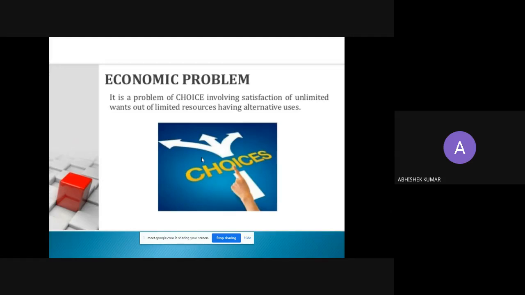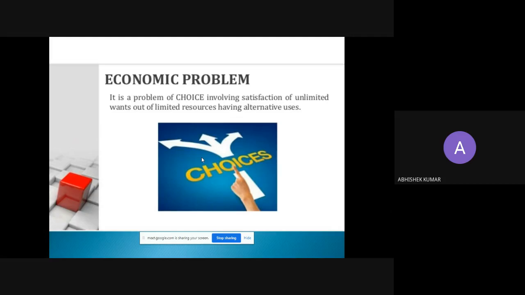Economic problem. It is a problem of choice, involving satisfaction of unlimited wants out of limited resources having alternative uses. So why does the economic problem arise? Economic problem arises due to limited availability of resources.